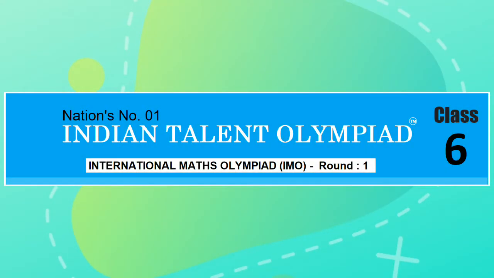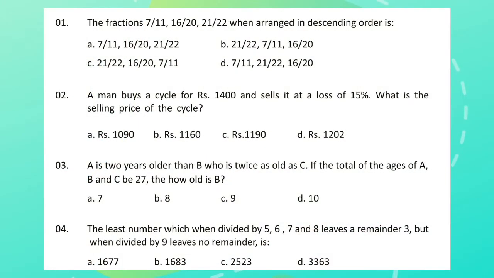You can write the answers one by one on a blank piece of paper and then compare them with the answer key at the end of the question paper. Question 1. The fractions 7 by 11, 16 by 20, 21 by 22 when arranged in descending order is